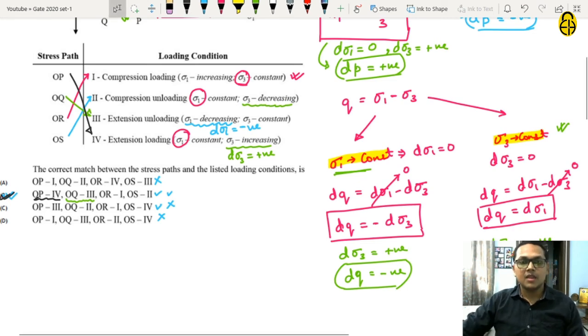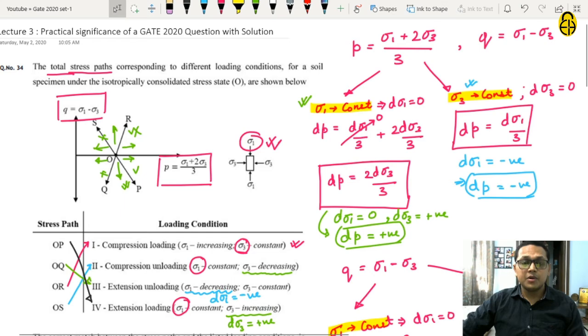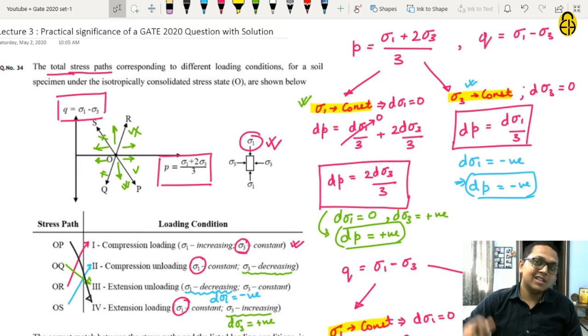Now see, usually when I'm explaining any question, my aim is to first tell you the basic concept involved in the question, the physical significance of the question that has been asked in the examination, and the background. But in this question, especially, I have first explained the procedure, the way this question has been solved.